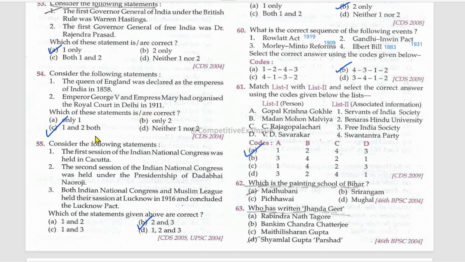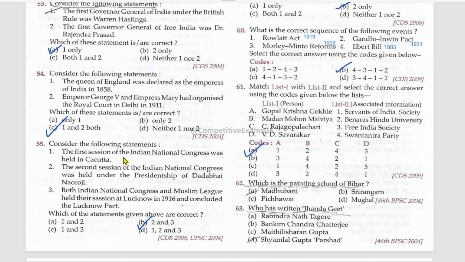This is also right. Consider the following statements. Among these three, which are the correct ones? The first session of the Indian National Congress was held in Calcutta. No, it was held at Bombay. First, it was to be held at Pune due to the plague effects in Pune.